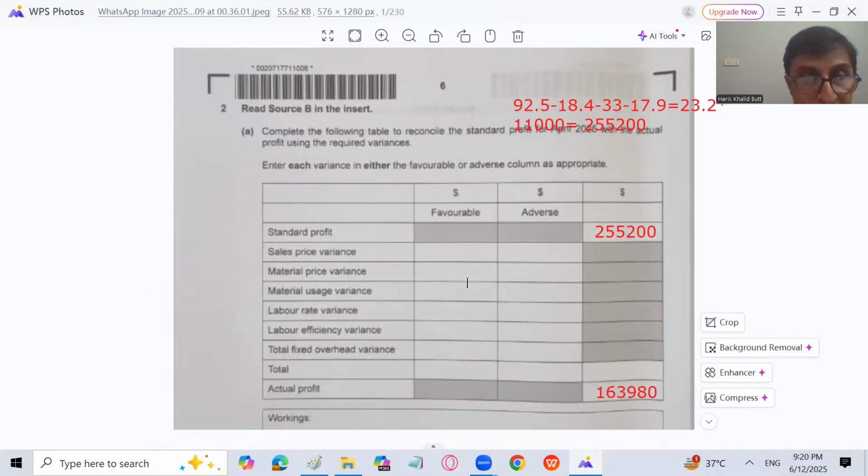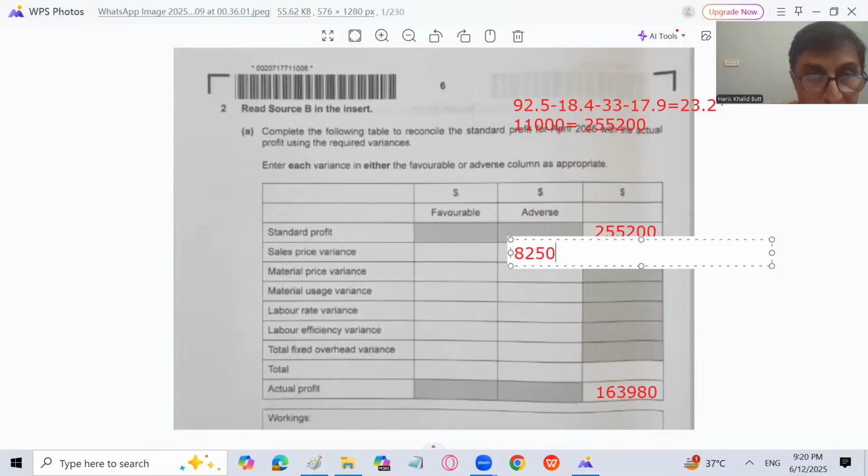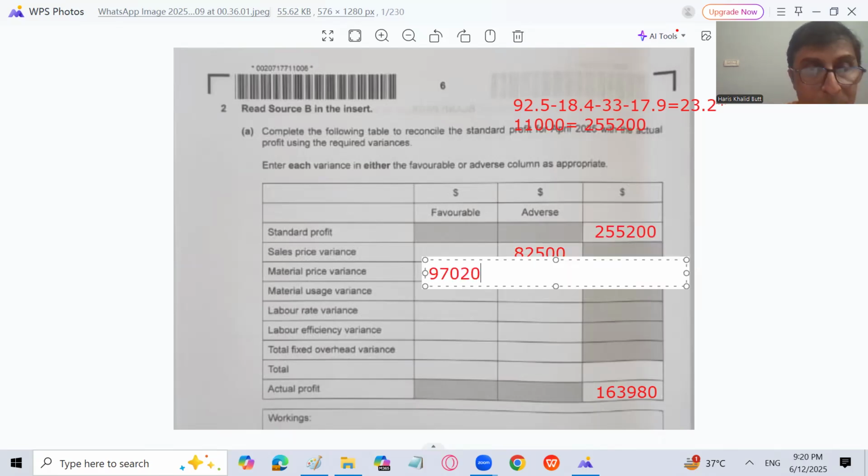So the sales price variance is 82,500 adverse. I will write here, and the material price variance is 97,020 favorable. It has become favorable because we are going for plastic. We're using plastic rather than metal. Material usage variance is adverse.